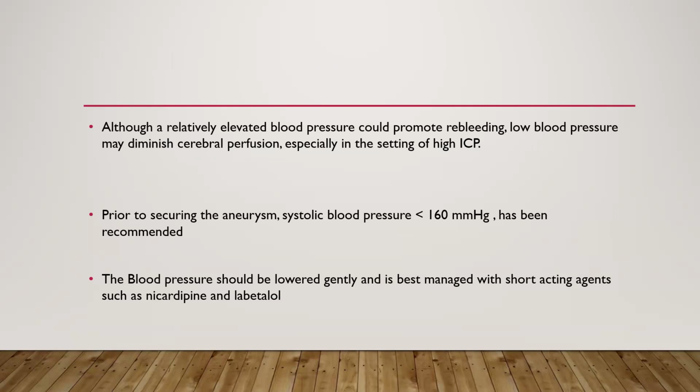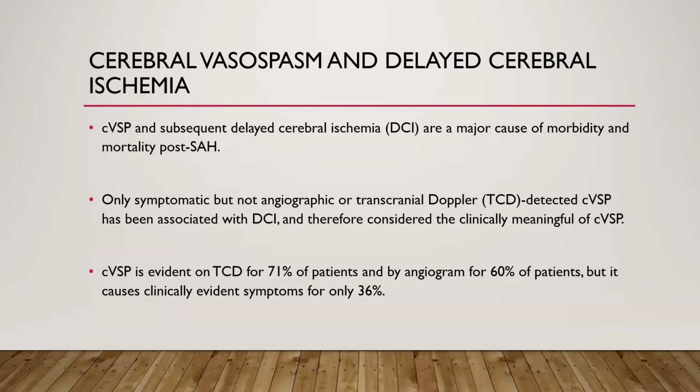Although a relatively elevated blood pressure could promote rebleeding, a low blood pressure may diminish cerebral perfusion, especially in the setting of high ICP. Prior to securing the aneurysm, a systolic blood pressure of less than 160 has been recommended. Blood pressure should be lowered gently and best managed with short-acting agents like nicardipine and labetalol.